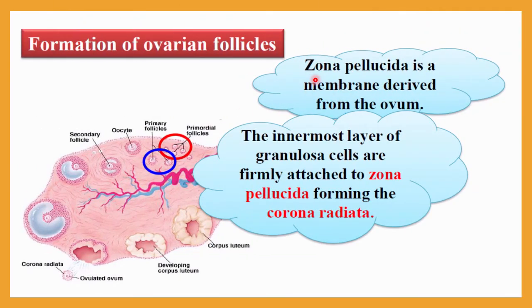Now the zona pellucida is a membrane derived from the ovum. Okay, so the zona pellucida is formed from the ovum membrane. The zona pellucida is nothing but a membrane derived from the ovum, and the innermost layer of granulosa cells firmly attached to the zona pellucida forms the corona radiata. So here you can see the zona pellucida and near to it the corona radiata.